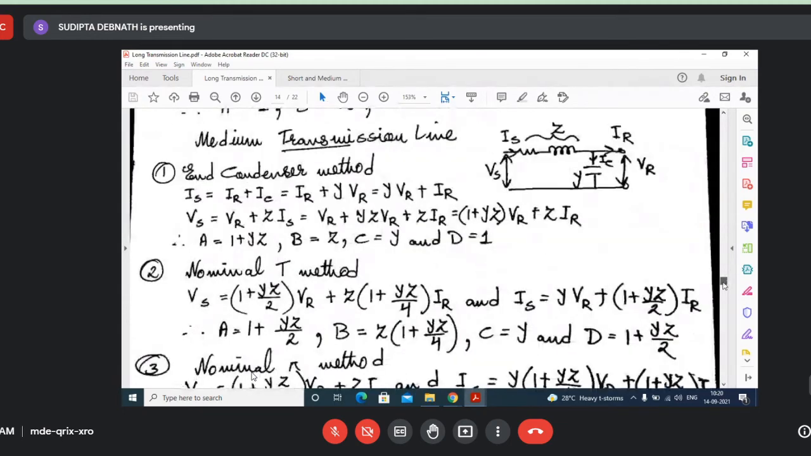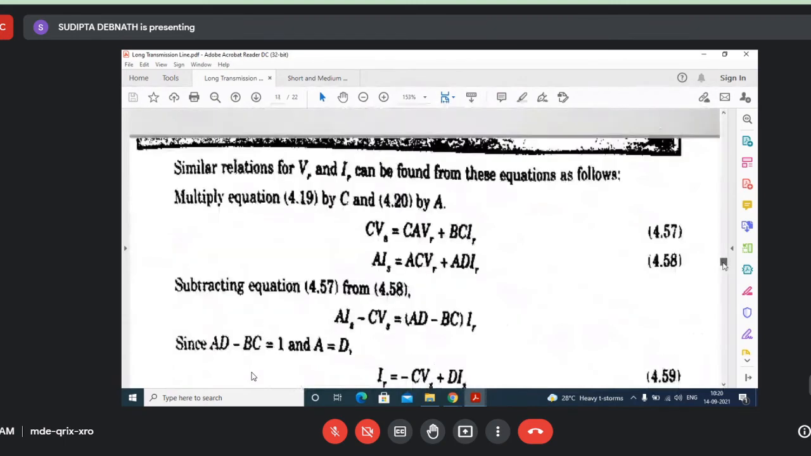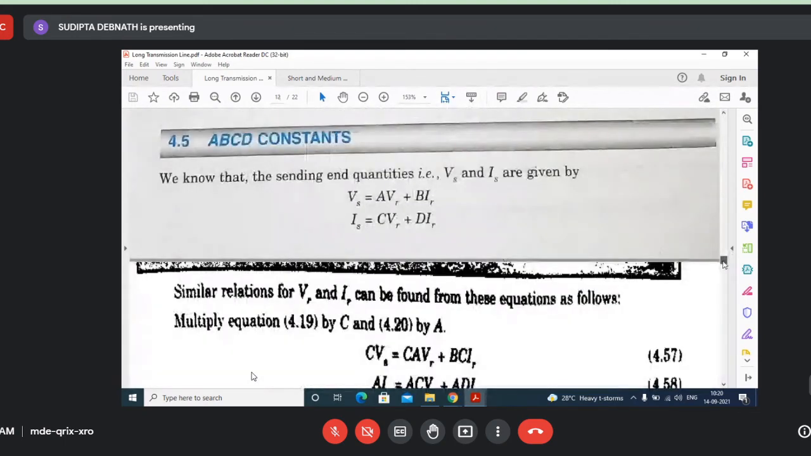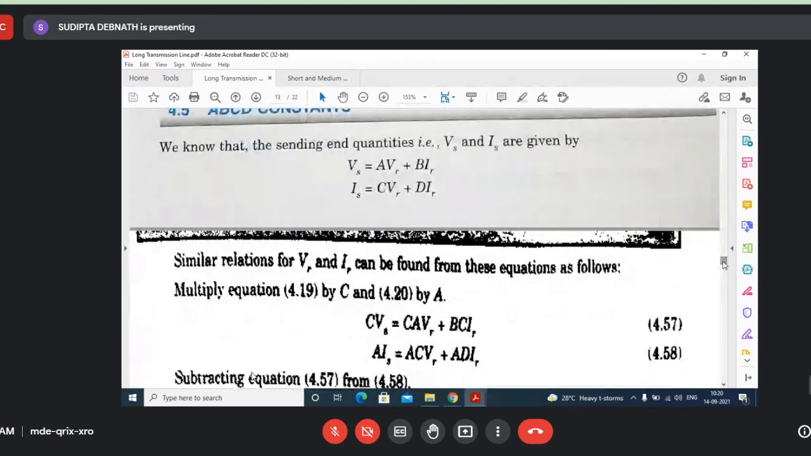Now let us see what is written. Let us go through this one first. These things we have already discussed. This equation, the same equation is written here. Now we are getting, if we know VR and IR, we can get VS and IS. In some cases, it may be required to find out VR and IR when VS and IS are known.